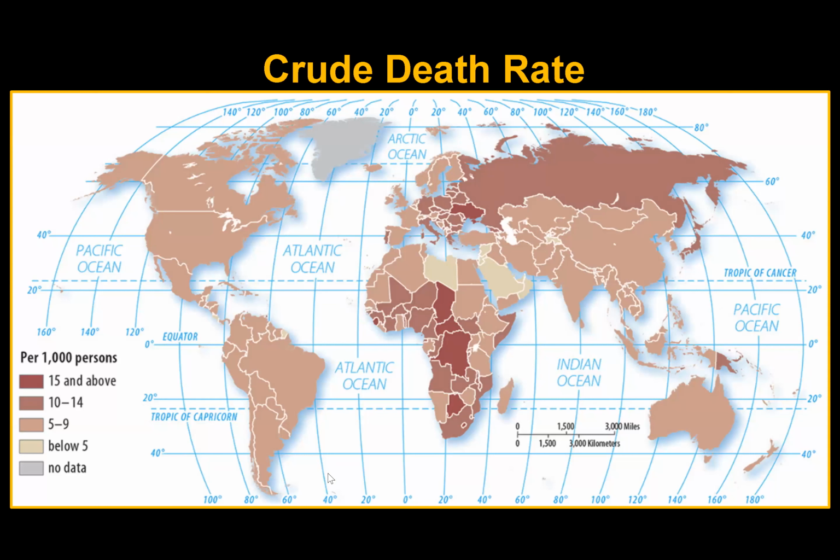So looking at crude death rates, we see that it's somewhat elevated in sub-Saharan Africa. It's also higher in Europe. And the reason for this is the structure of their society, in terms of how many people are young. They're not having many kids, but now you're having a lot more older people. And older people tend to die more than younger people. And so you see an elevated range for crude death rates in other countries. In sub-Saharan Africa, it's related to disease.